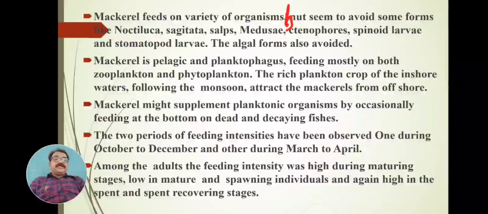Among the adults, the feeding intensity was high during maturing stages, low in mature and spawning individuals, and again high in the spent recovering stage. Just as I have told you, when the fish is ready for breeding, ready for spawning to give the eggs, it is lazy, restless, and consumes no food. Hence feeding intensity lowers down, slows down.